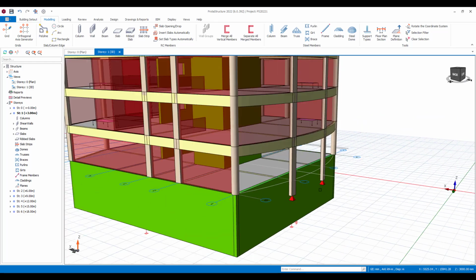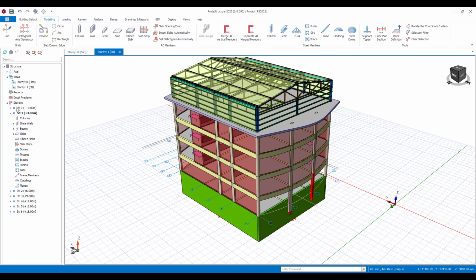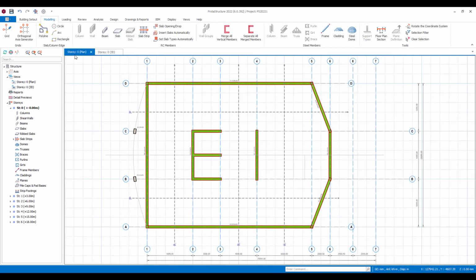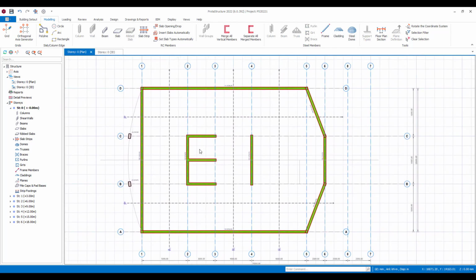Now if we go down a bit further, let's go down to the raft foundation level, and I'll see this in the plan view. At this point I want to use that polyline tool again, and I'm just going to sketch out where I might like to have a raft. So I can just run around the edge of it and define the shape.